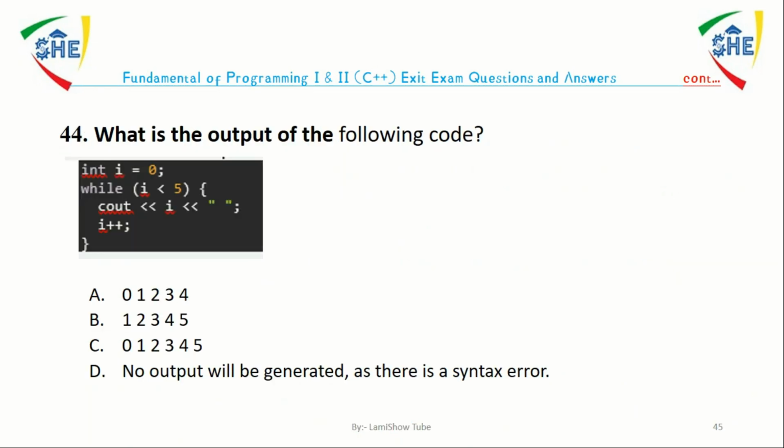Question number 44. What is the output of the following code? A. 0, 1, 2, 3, 4. B. 1, 2, 3, 4, 5. C. 0, 1, 2, 3, 4, 5. D. No output will be generated. The answer is A. The code declares an integer variable i and initializes i to 0. It then enters a while loop that repeatedly prints the value of i and increments it until i is no longer less than 5. So the answer is A, 0, 1, 2, 3, 4.